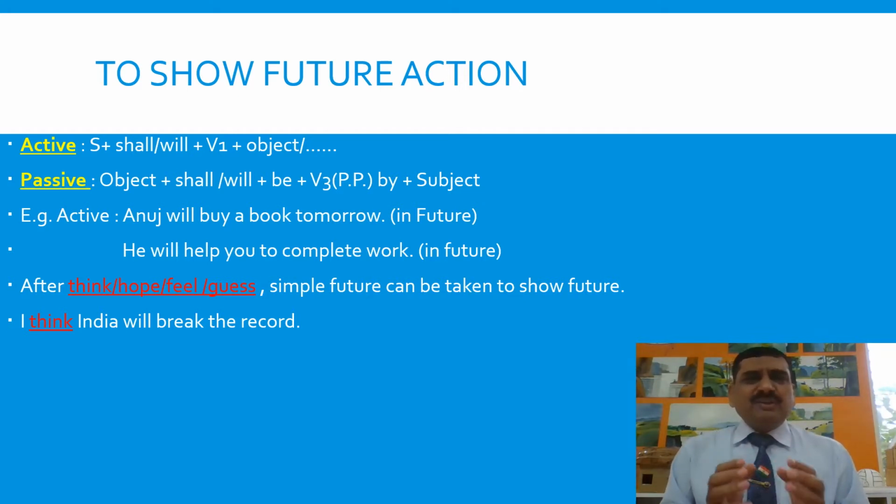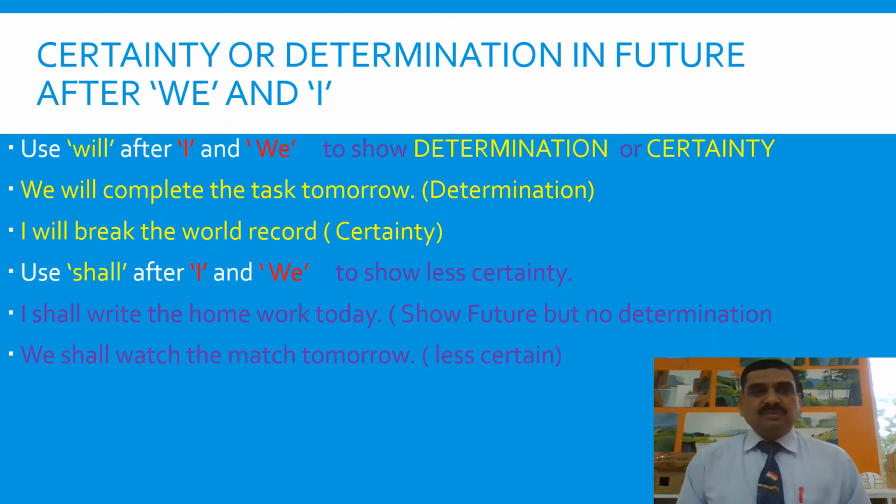Generally, after the words like think, hope, feel, guess, we should take simple future. For example, I think India will break the record. There are certain rules governing the use of shall and will. Generally, after I and we take shall, and it shows just future action. But if we take will after I and we, it shows determination or certainty.